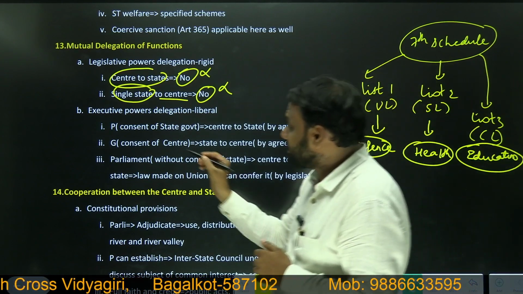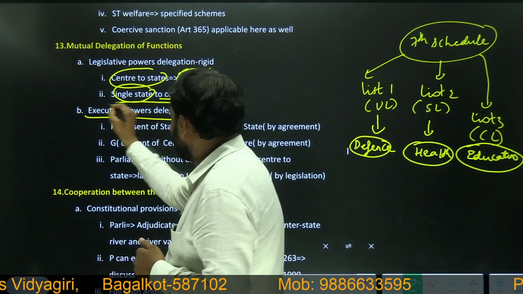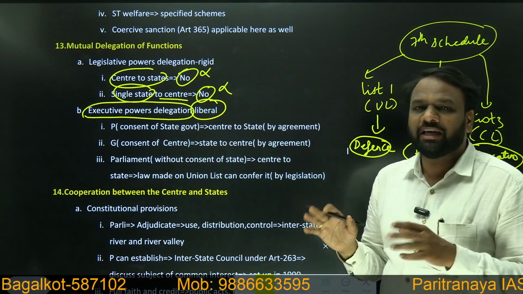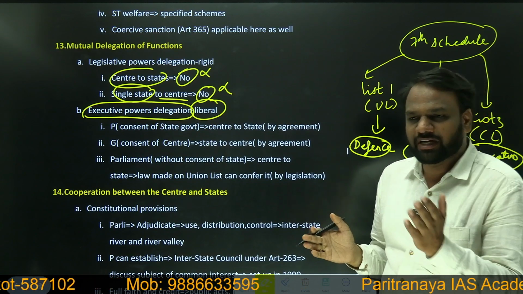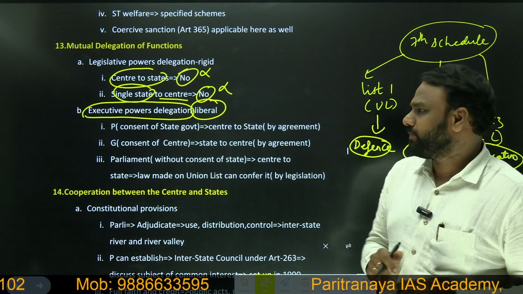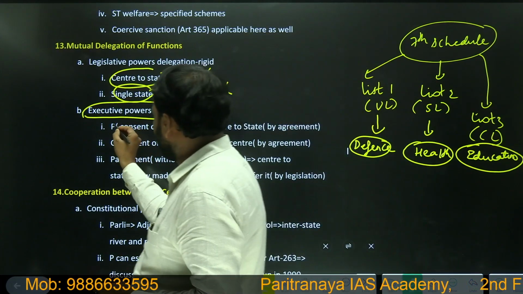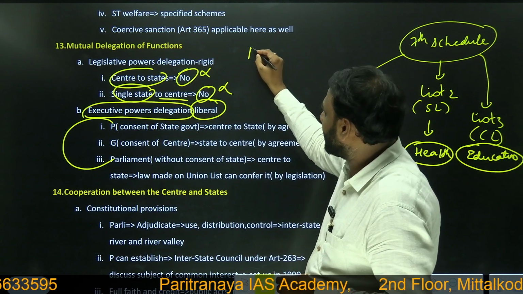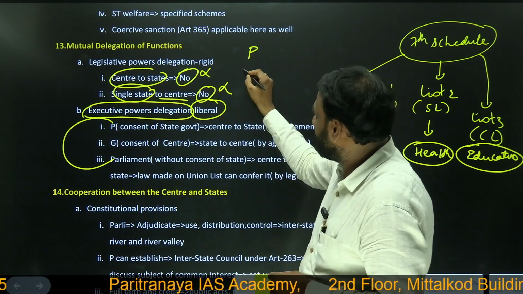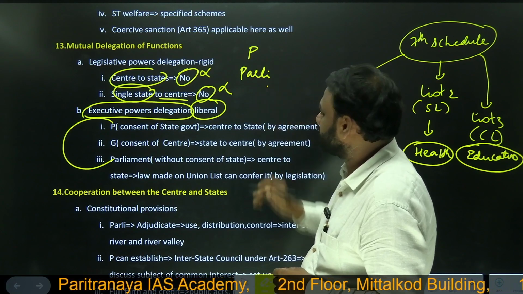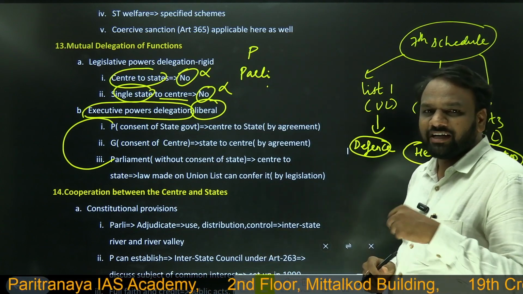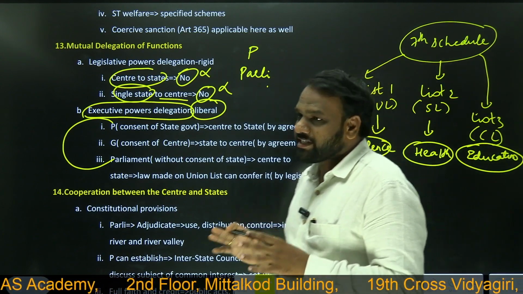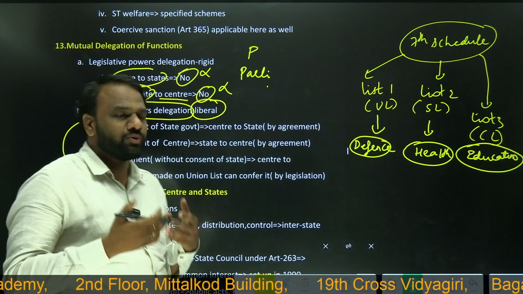Next, very important, executive powers delegation. So compared to legislative delegation, executive powers delegation is a bit liberal. So it happens both ways, from center to state as well as from state to center. So first let us look into two cases, first and third one. So in the first case, who will delegate? President will delegate. In the second case, who will delegate? Parliament will delegate. So what will the president and parliament delegate? They will delegate the executive powers to states.